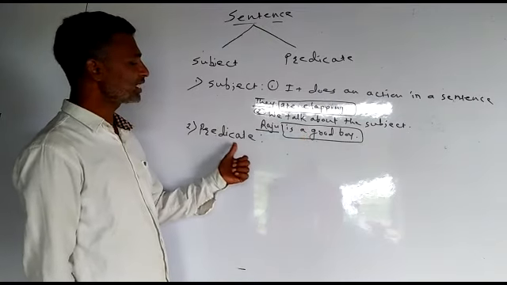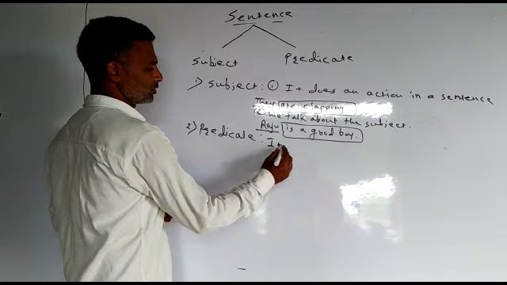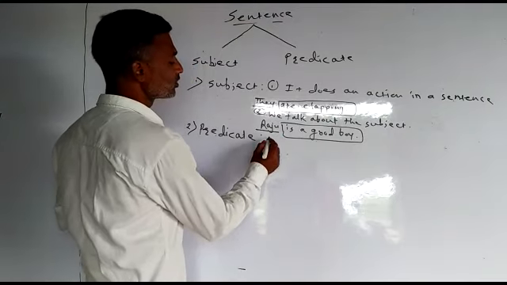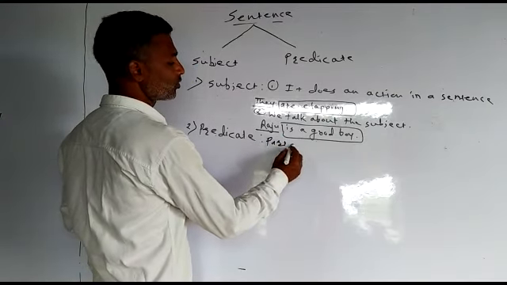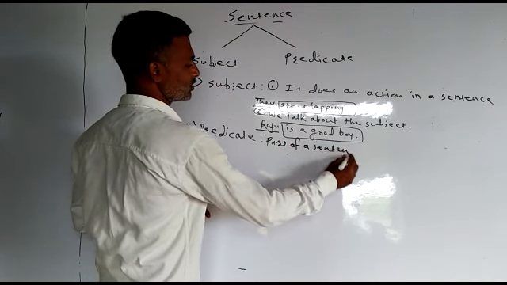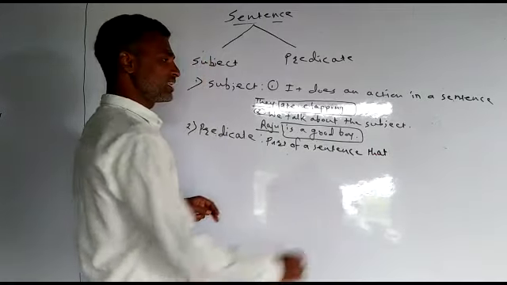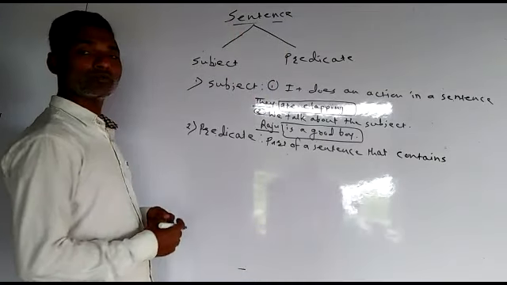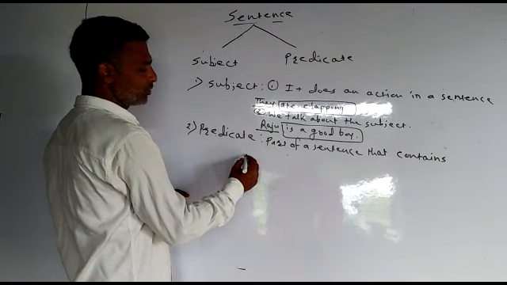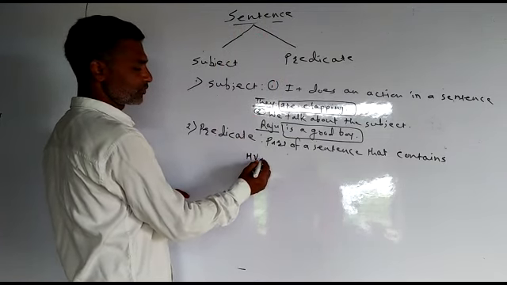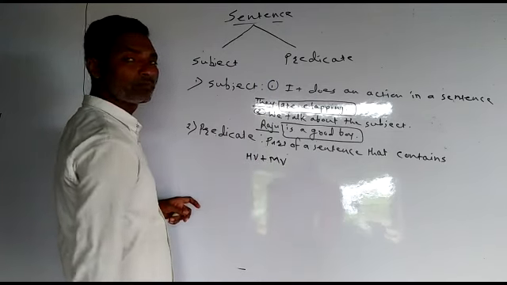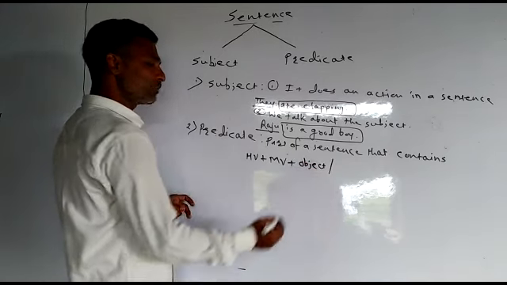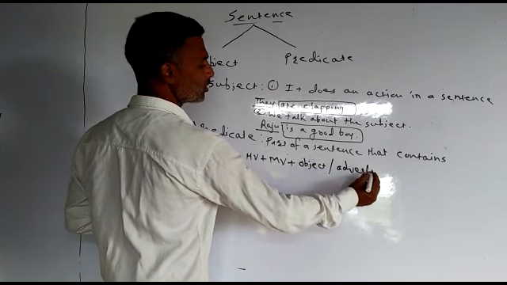Then you must understand predicate is the part of a sentence that contains helping verb, that is HV, plus MV, means main verb, plus object, or there may be adverb, or there may be complement.